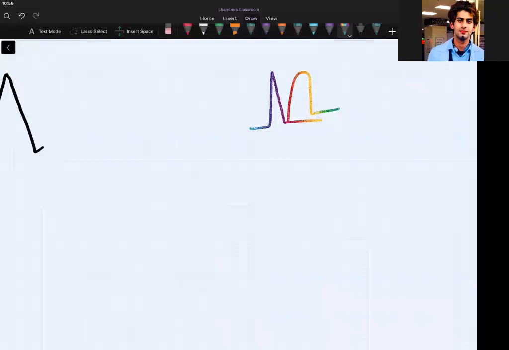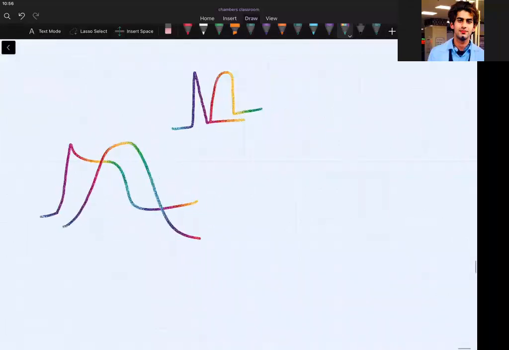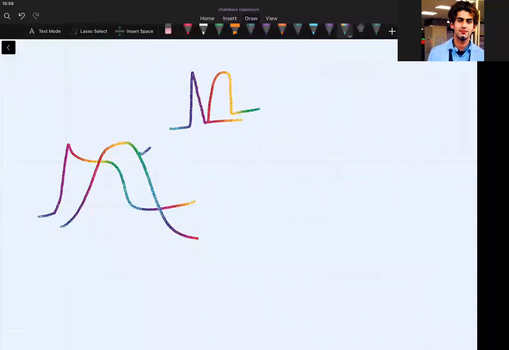But in cardiac muscle, we have this, and the mechanical response is like this. This is the mechanical response.